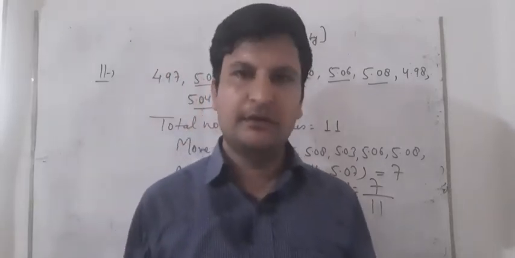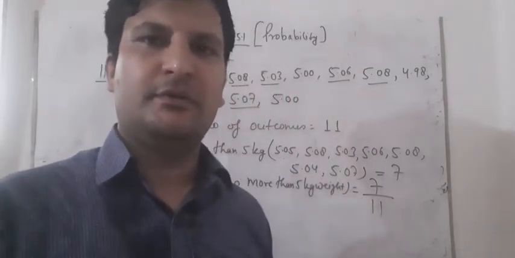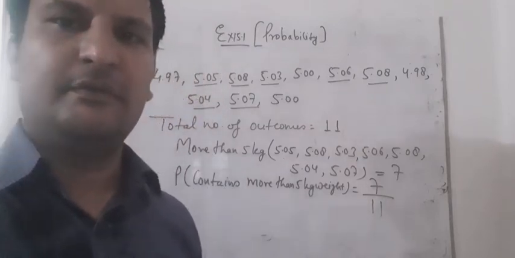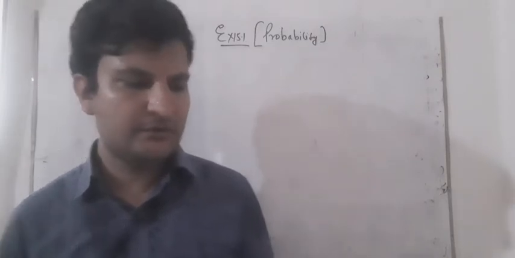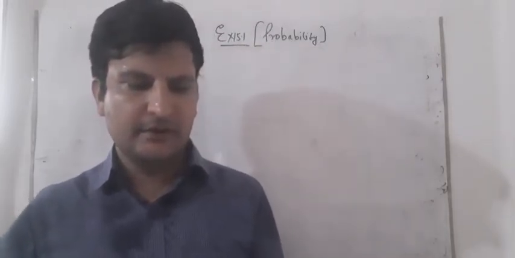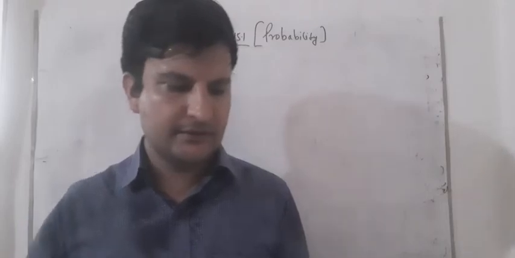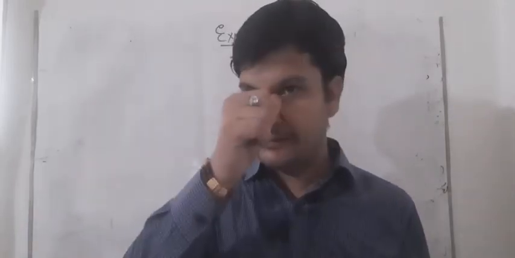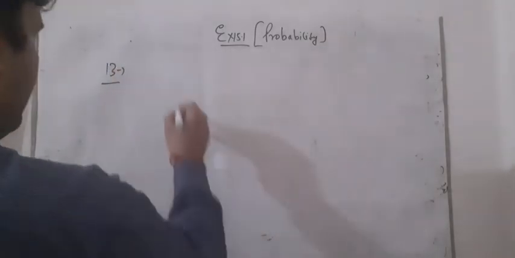Now we will start question number 13, that is the last question of this exercise. So pause the video and note it down first, if you have not noted. Student, in this question we also have to make the table first. Represent the data in the form of a frequency distribution table. It is given: find out which is the most common and which is the rarest blood group among these students. So student, we will make the table first. So how can we make the table? Question number 13 is that one.